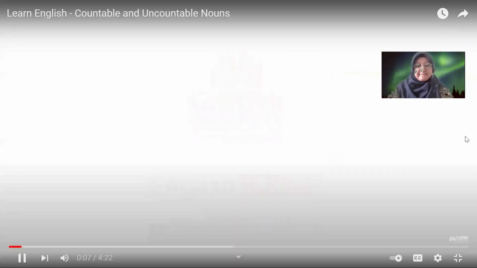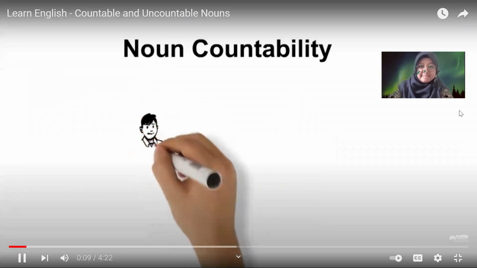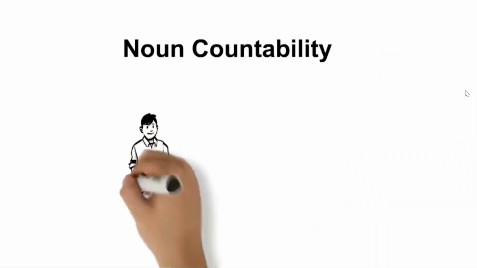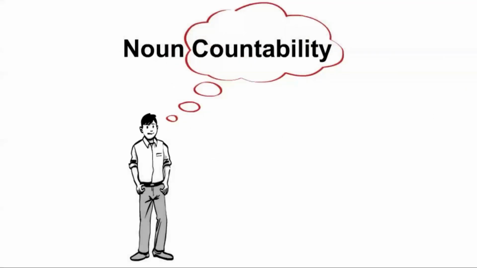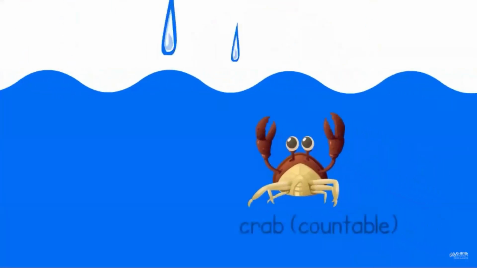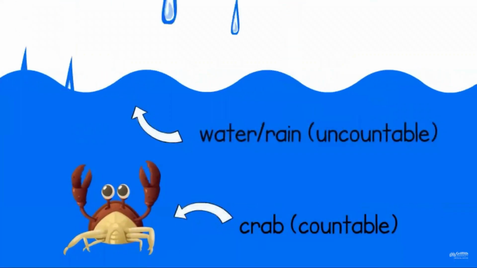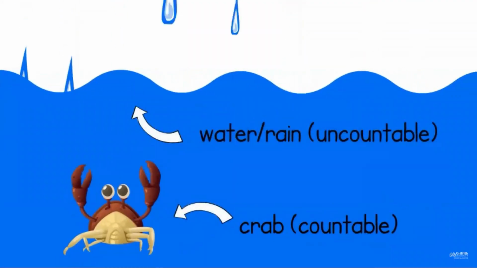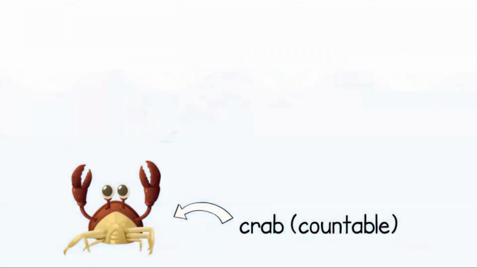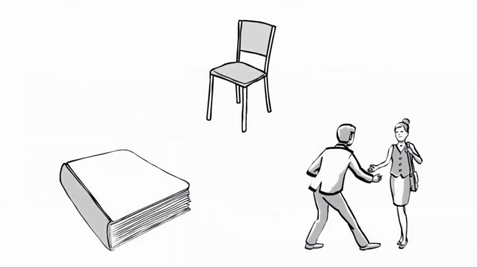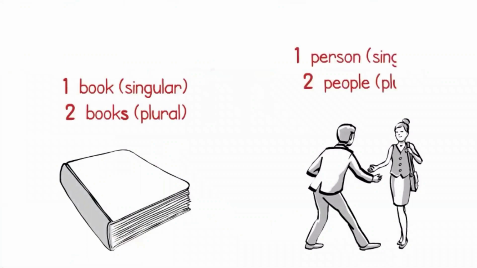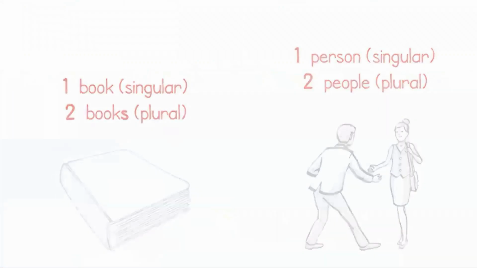In this video, we will look at noun countability and how this impacts on other aspects of grammar in the sentence. One thing we need to know about nouns in English is whether we can count them or not. Some nouns are countable, some uncountable, and some nouns can be both. So let's start with what you know. Countable nouns refer to things that can be counted, such as books, or chairs, or people, and they have both singular and plural forms. For countable nouns, we can answer the question, how many, with a number.